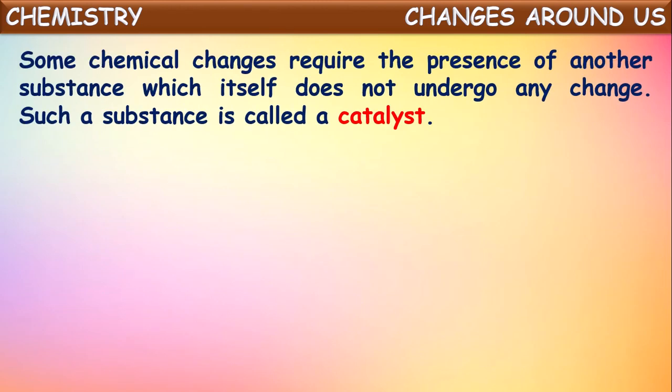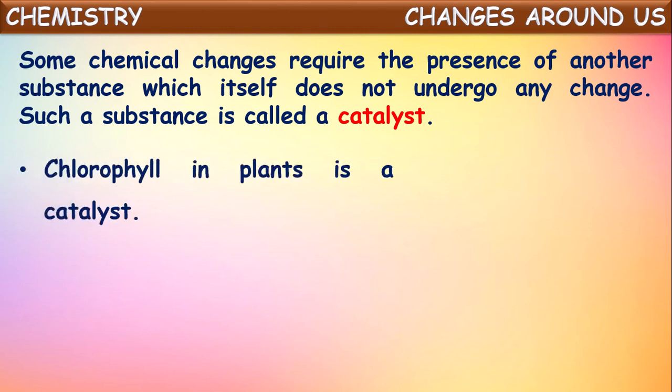Some chemical changes require the presence of another substance which itself does not undergo any change. Such a substance is called a catalyst. Some chemical changes occur in the presence of a particular substance, but that substance does not get involved in the reaction; it only encourages the reaction to happen. The substance which makes the change occur without being involved in it is called a catalyst.